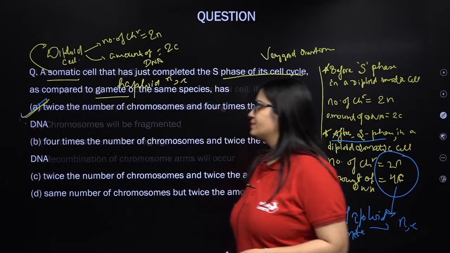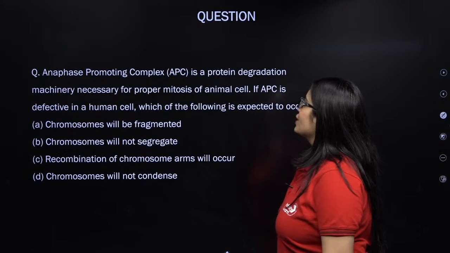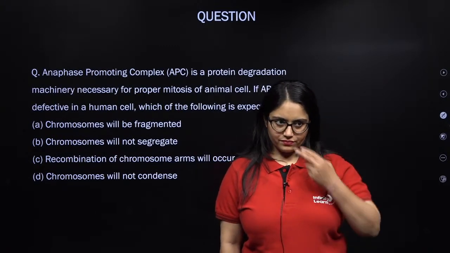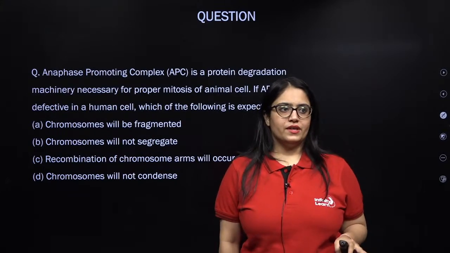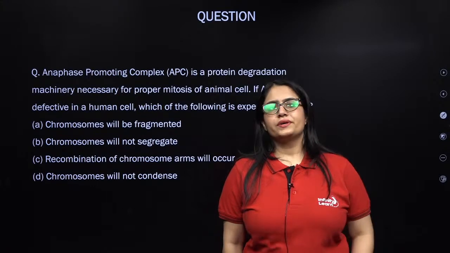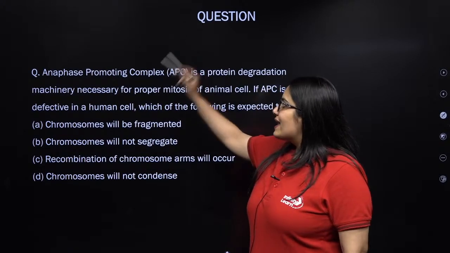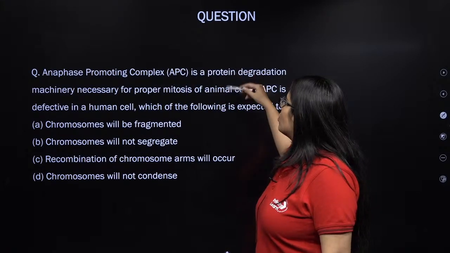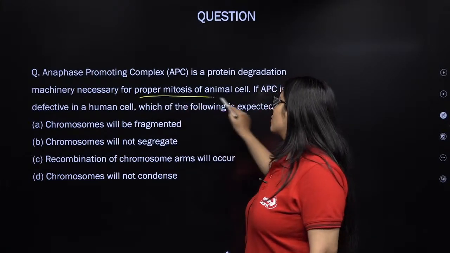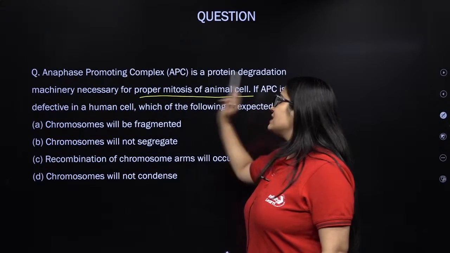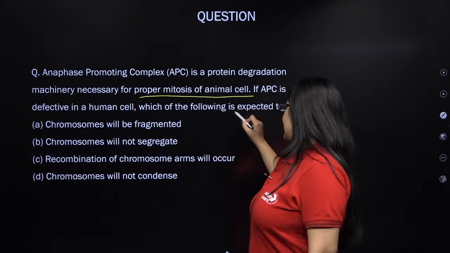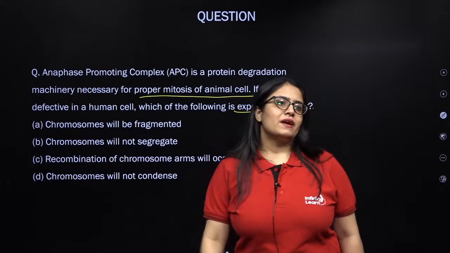Okay, next question. Anaphase promoting complex. अब ये देखो, this question was not directly given in NCERT, but ये NEET का क्वेश्चन है. इसे NEET एग्जाम में पूछा गया था. If I'm not wrong, ये 2016 का क्वेश्चन है, right? So anaphase promoting complex is a protein degradation machinery necessary for proper mitosis of animal cell. If APC is defective in a human cell, which of the following is expected to occur?